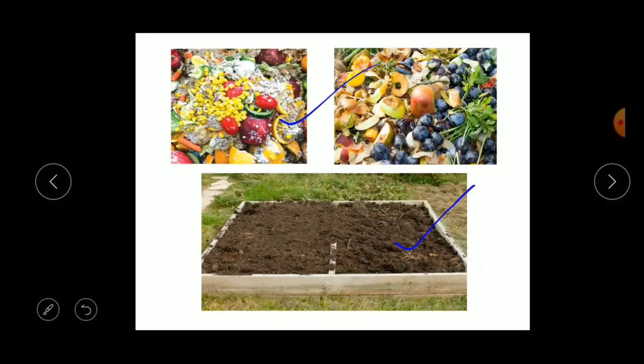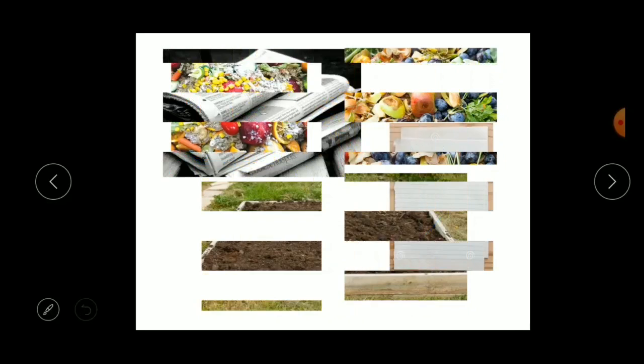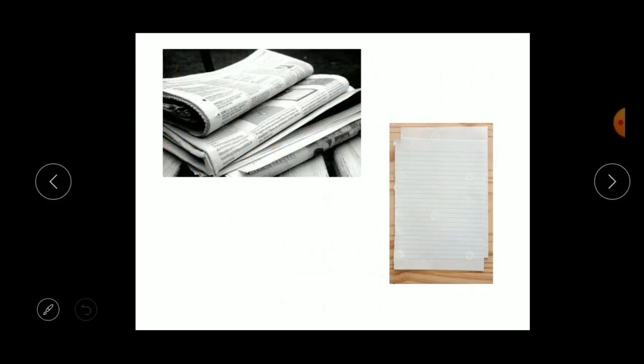Here you can see the compost manure. Next, if the sheets of paper are blank, they could be used to write. Otherwise, used sheets of paper and newspapers could be given to the shops, isn't it? So this is how we can reduce or manage this waste.